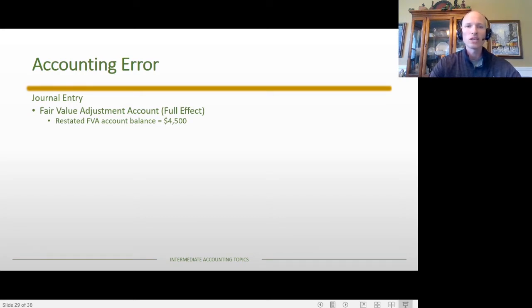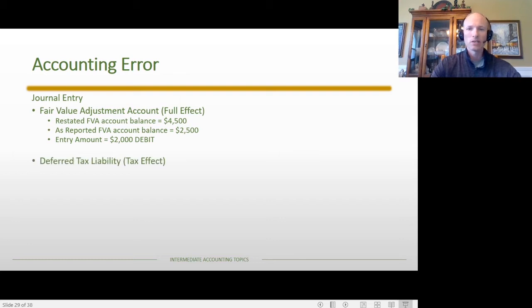The as reported account balance was $2,500. So we need to increase the balance in our fair value adjustment account by $2,000, which means we need to debit that account. That's part of our journal entry, the full effect being captured in this asset, the fair value adjustment account.